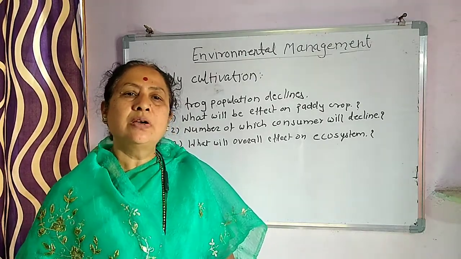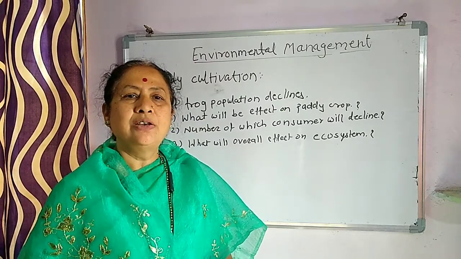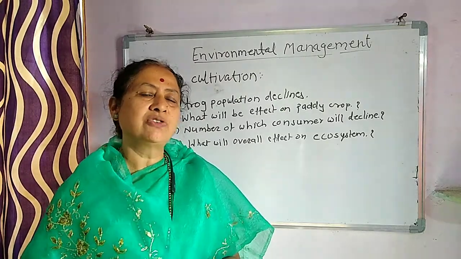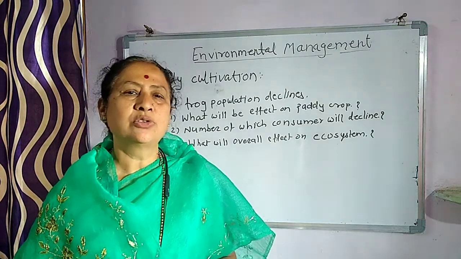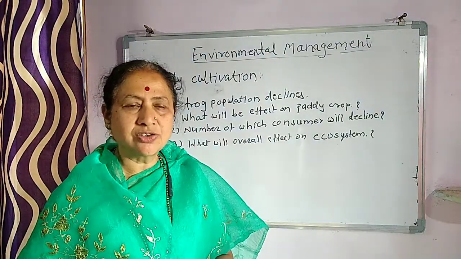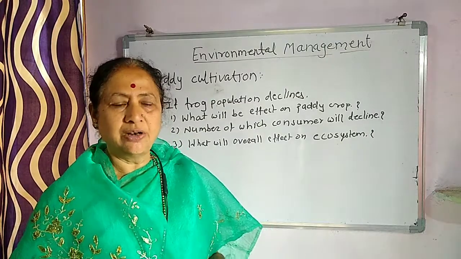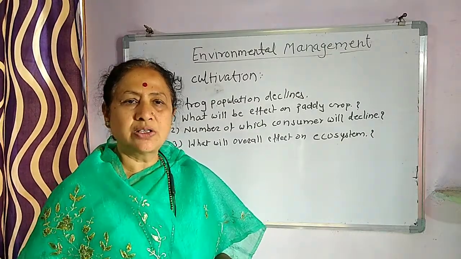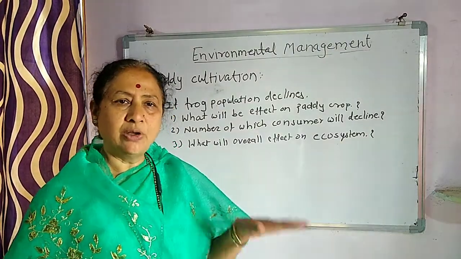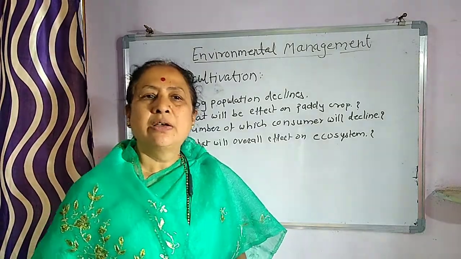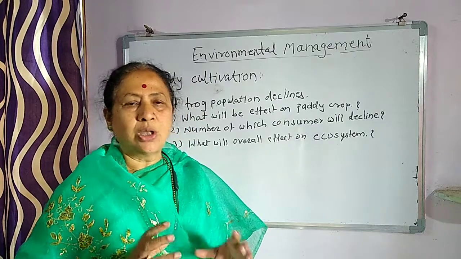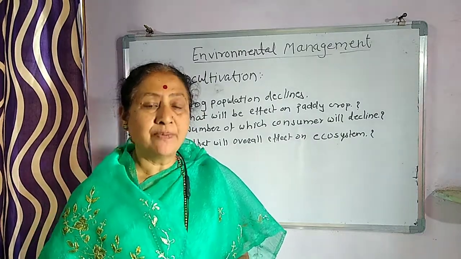There are some frogs also, and there are some snakes which feed on these frogs. So we have to consider in this ecosystem three important factors. One, the green grasshopper. Secondly, frogs. The frogs feed on the grasshoppers, and the snakes feed on the frogs. So all these three components are there.